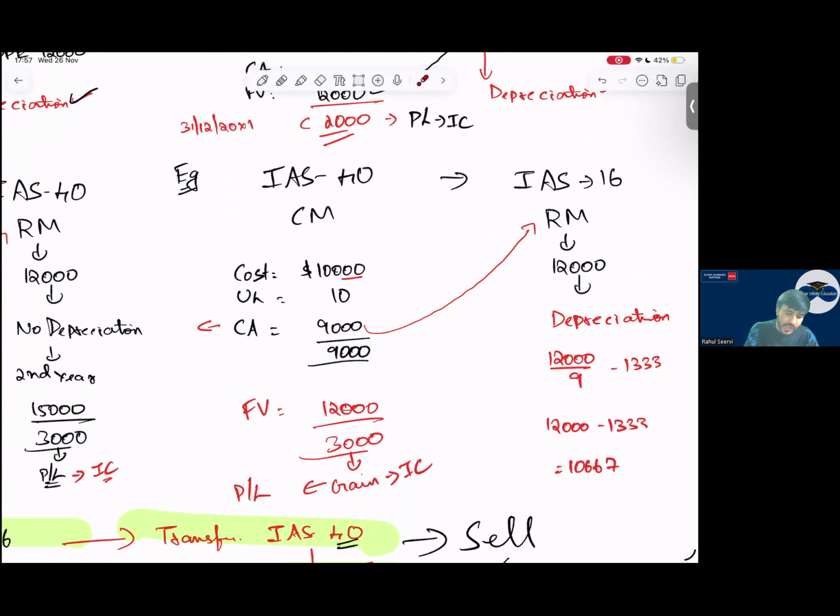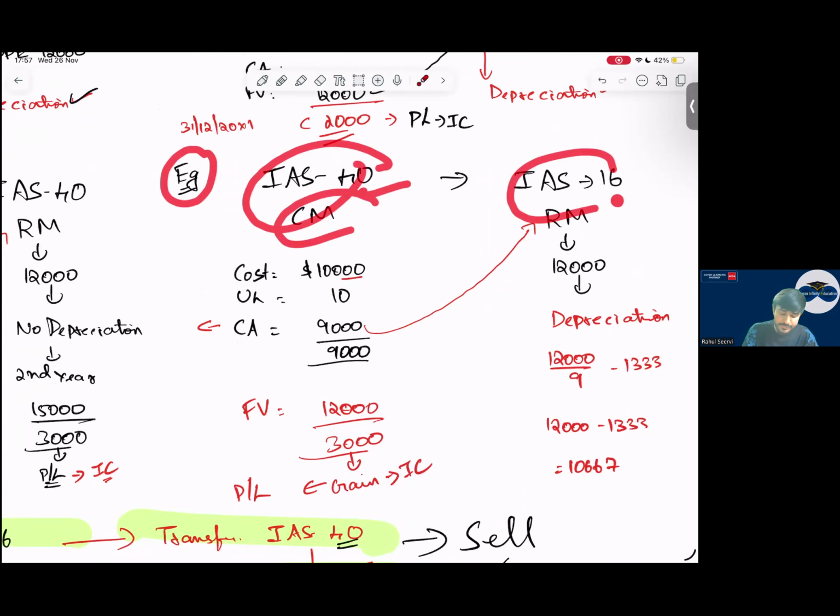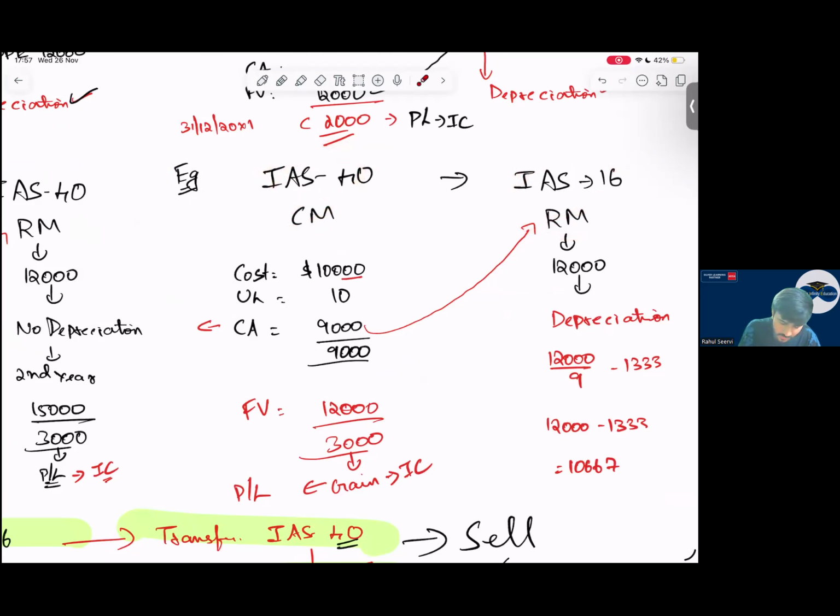Then IAS 40 and IAS 16. IAS 40 cost model, IAS 16 revaluation. Now the cost is how much? 10,000. So carrying amount 9,000. If I give this carrying amount to IAS 16, will IAS 16 take it? IAS 16 will not take it. In that case, what should we do?